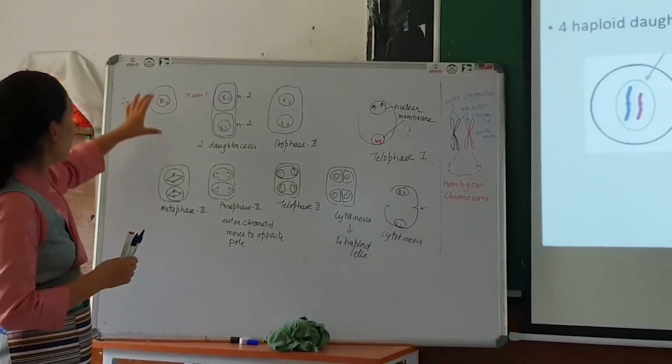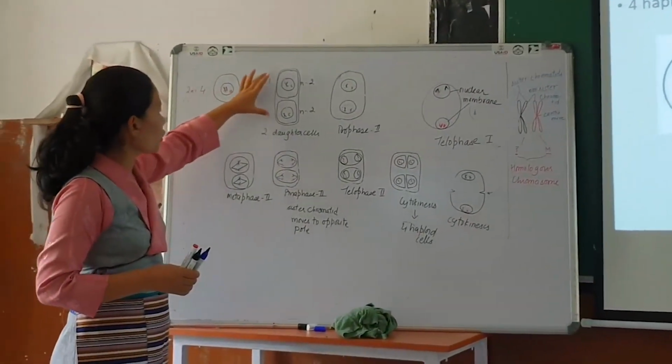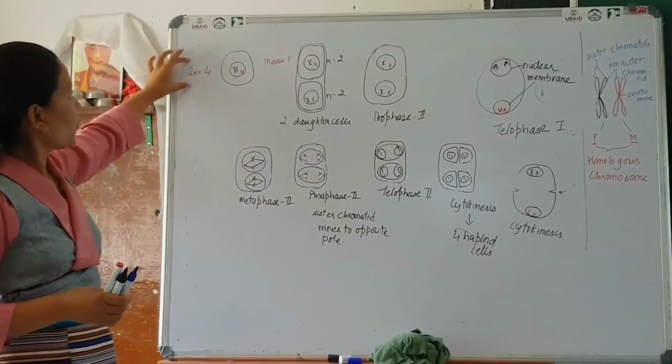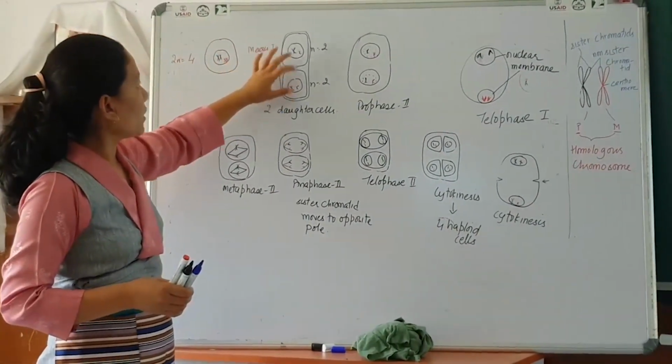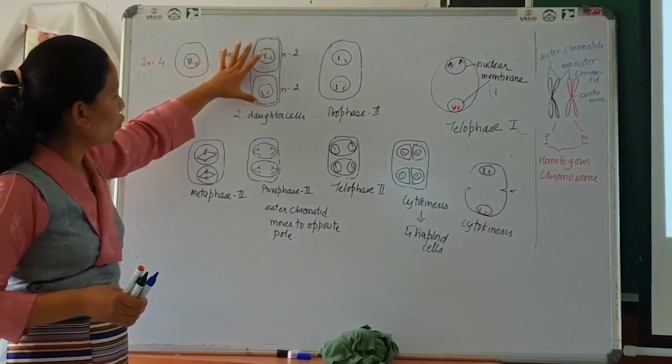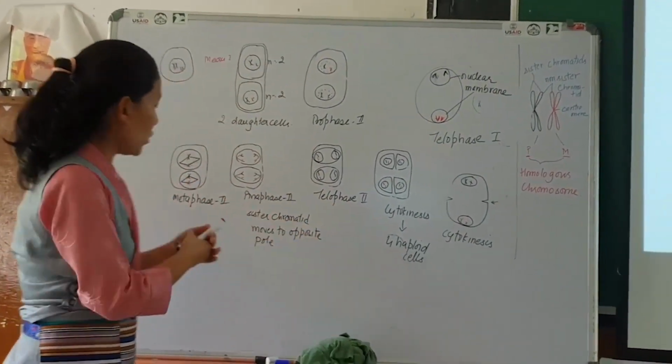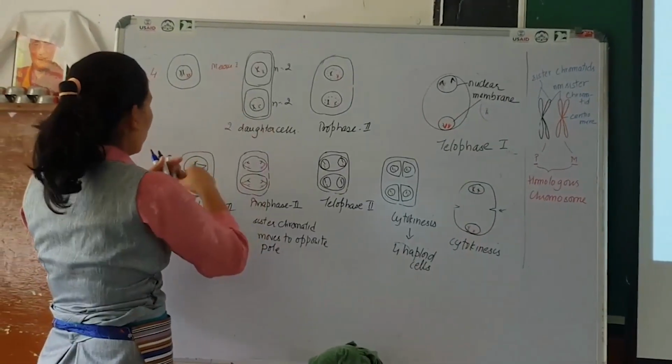In meiosis 1, as you can see, there is a reduction of chromosome number. In the parent, 2n is 4, but here only n is there. The number of chromosomes is 2 here, and then it enters into meiosis 2.